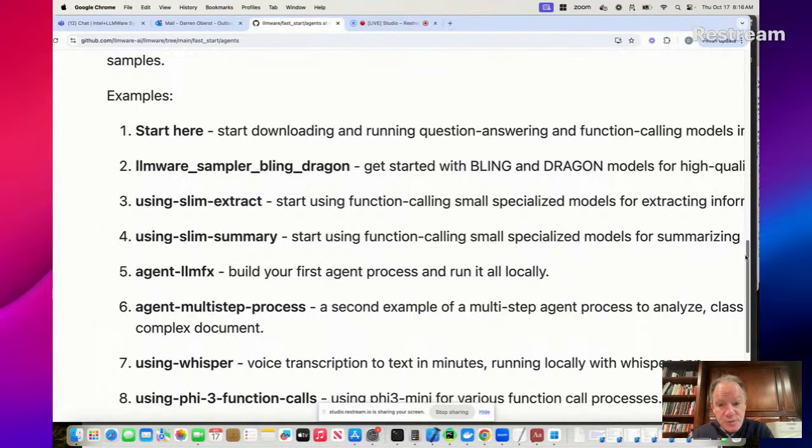And so in that spirit, the first script that we're going to start to walk through is start here. The start here script is actually going to walk you through basically the formalism in LLMware, which is really, really simple, and those magical 2 or 3 lines that you really need so you can load a model and start running inferences and getting responses out of it. So we're going to walk through the start here. The second one then shows you a whole bunch of different models that you can just start sampling, running those models and running some basic prompts with those models.